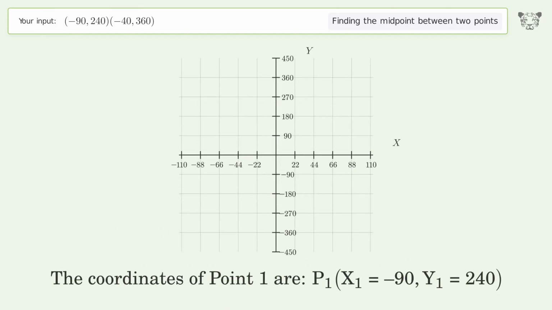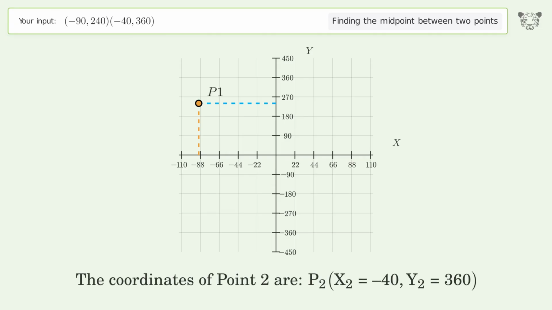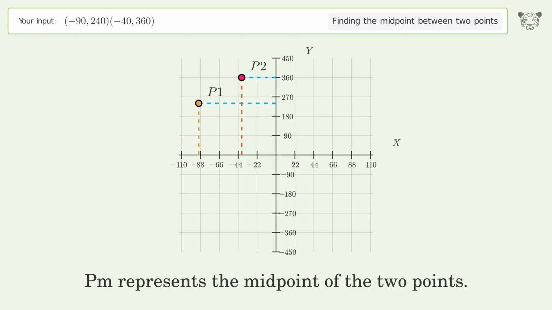The coordinates of point 1 are, x1 equals negative 90, y1 equals 240. The coordinates of point 2 are, x2 equals negative 40, y2 equals 360. PM represents the midpoint of the 2 points.